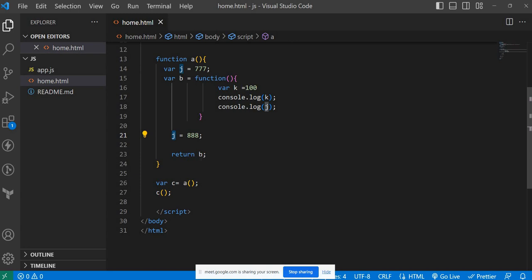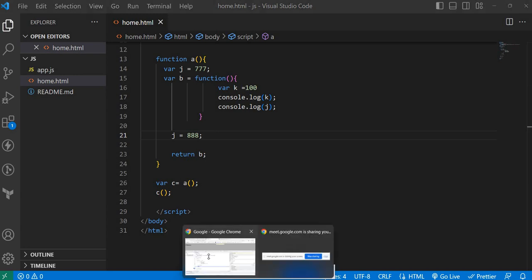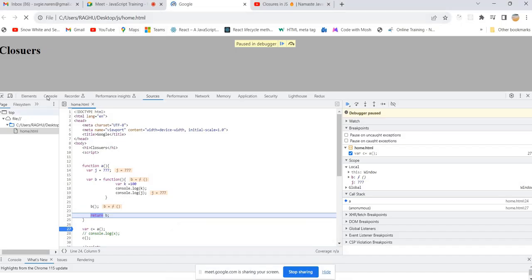So what are you returning? We are returning the function B. Inside we are trying to access J, right? So it will hold that reference. So if you change the value, definitely you will get the same latest value. Very good.